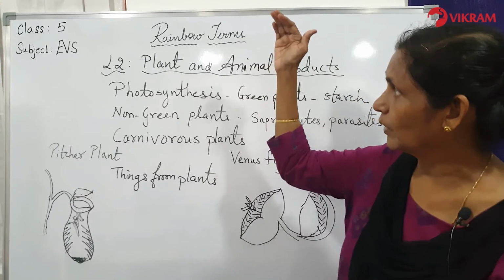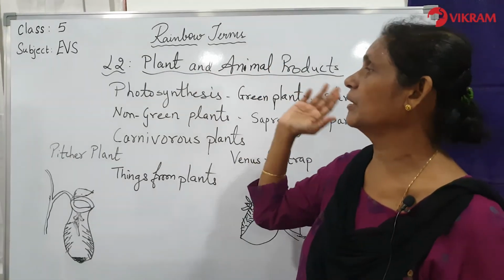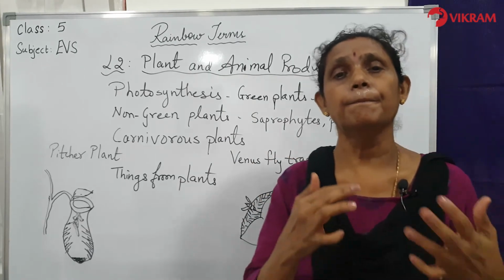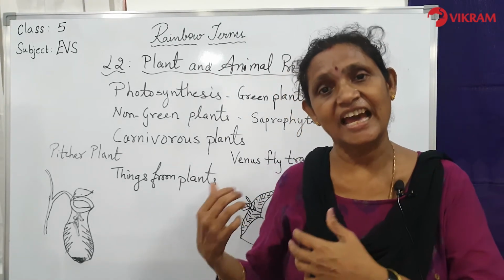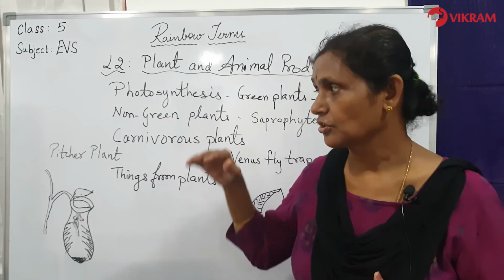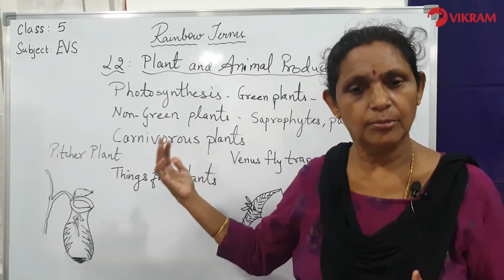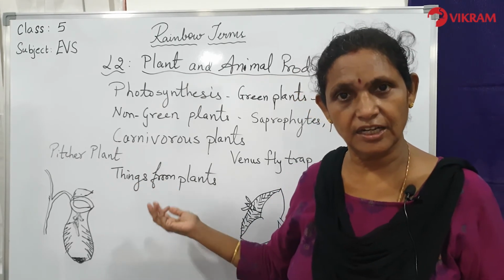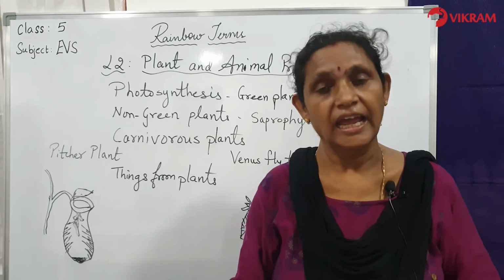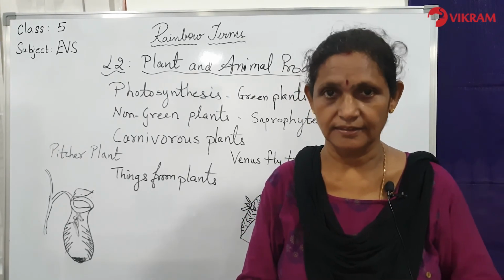You have learned the variety of things which are plant and animal products. We are learning how these things are helping people like us. Even the animals are also helped by the plants. So children, from now onwards, go through the lesson again, learn about the different varieties of plants, the carnivorous plants and everything. Understand the topic very clearly and answer the questions at the end of the lesson.